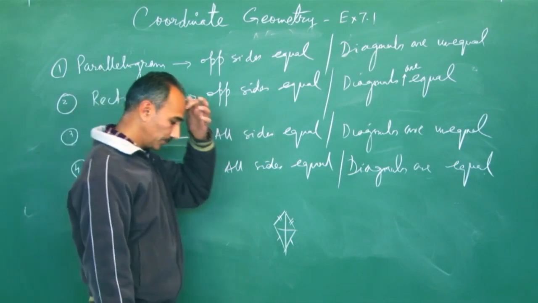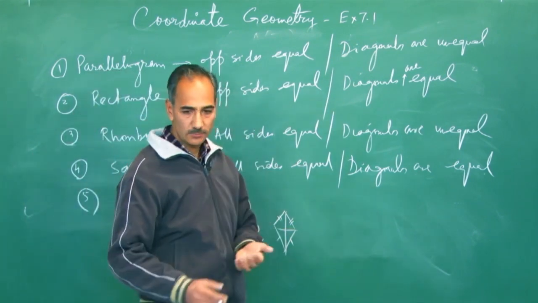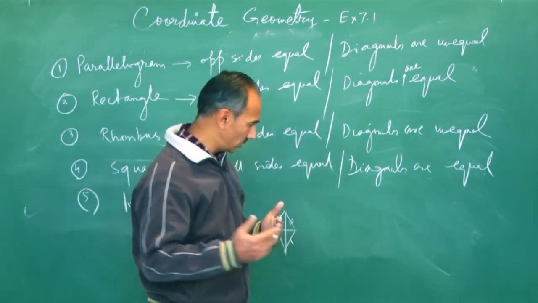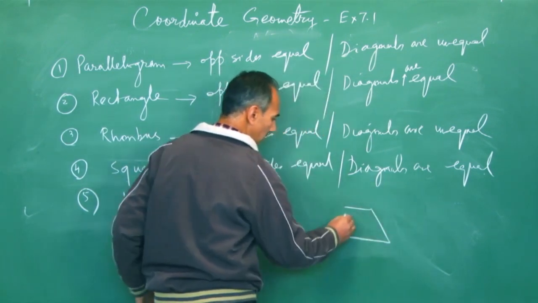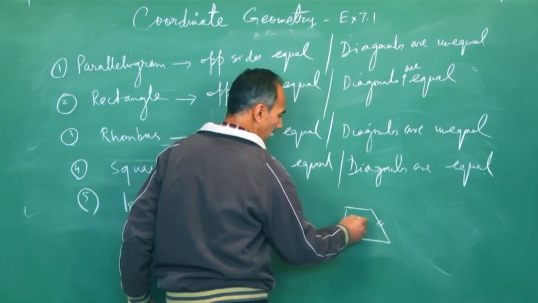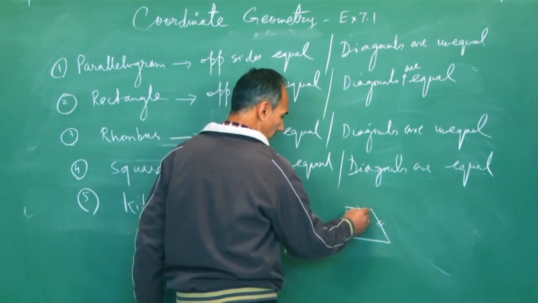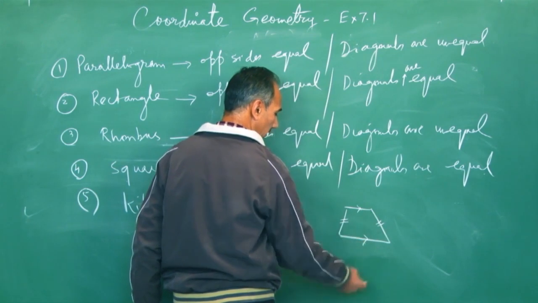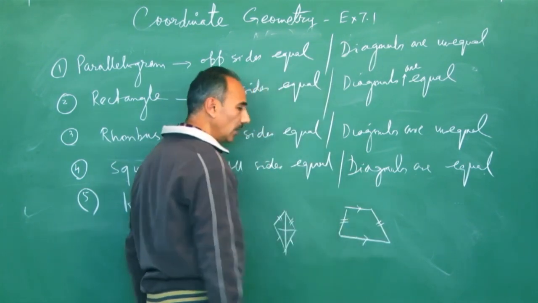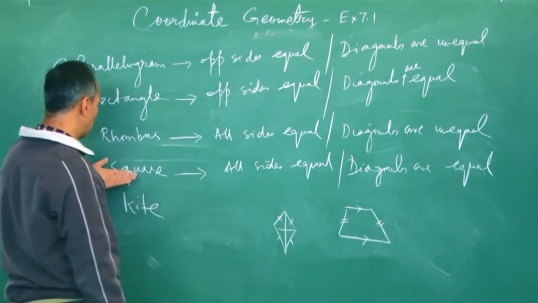And in a trapezium, you have a special case where non-parallel sides are equal, but all 4 sides are not equal. And these 2 parallel sides are never equal, otherwise it will become a parallelogram. These two could be equal. Usually you have questions based on these 4.